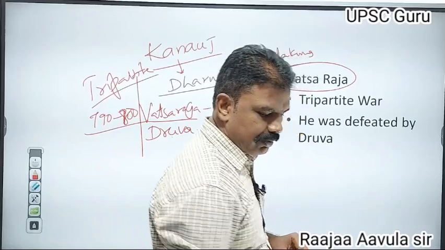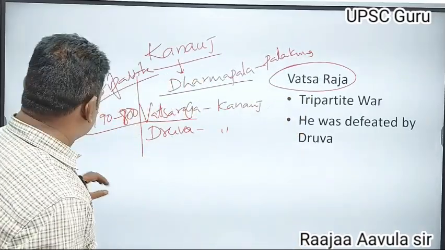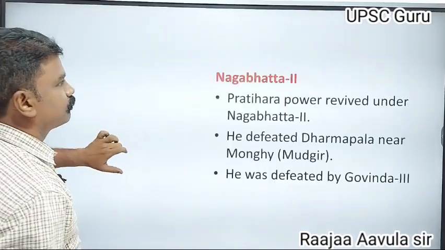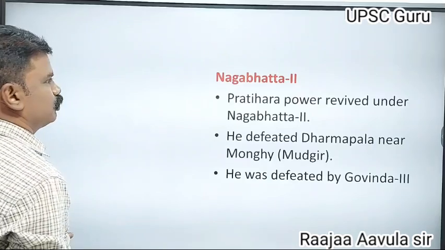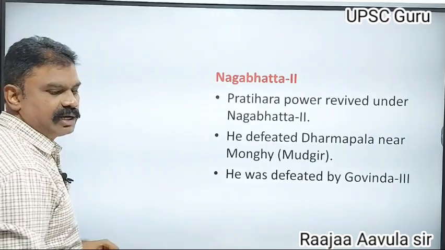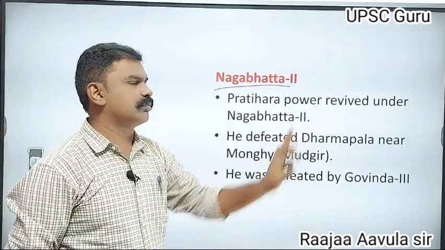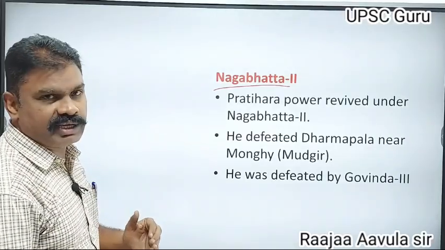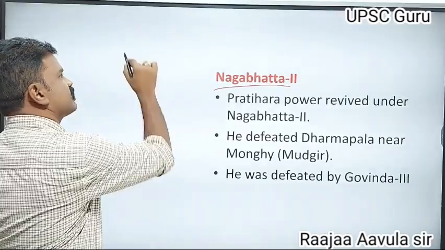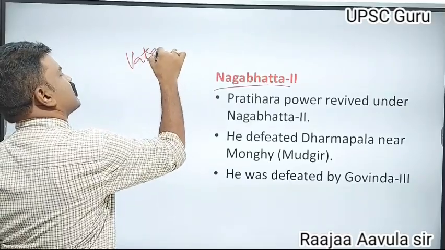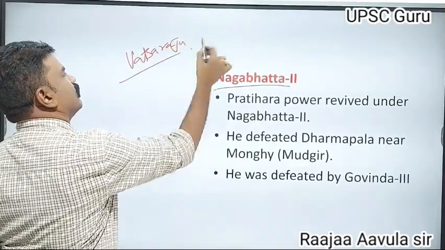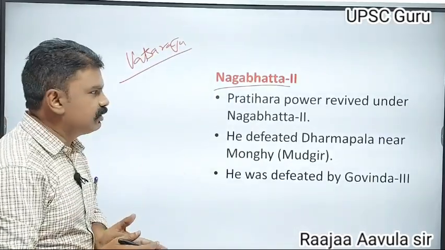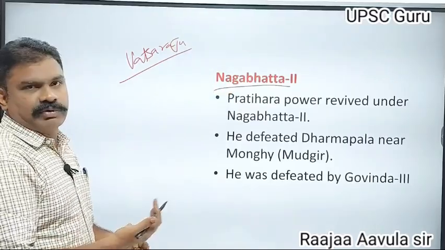Next to Vacharaja, another Pratihara ruler was Nagabhatta II. Nagabhatta II revived the power of the Pratiharas, because Vacharaja, defeated by Dhruva, had become somewhat weak.